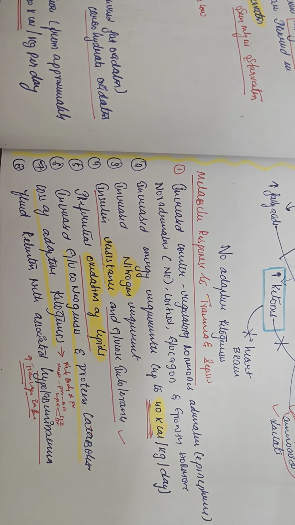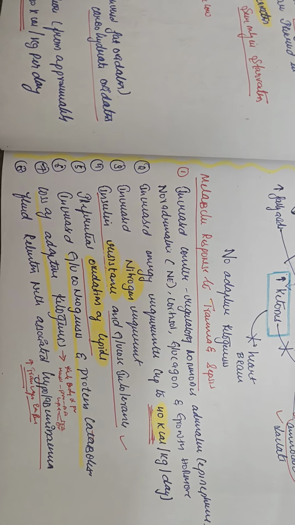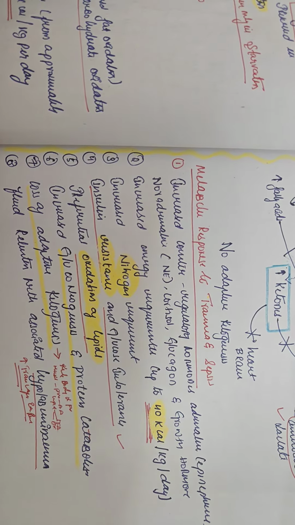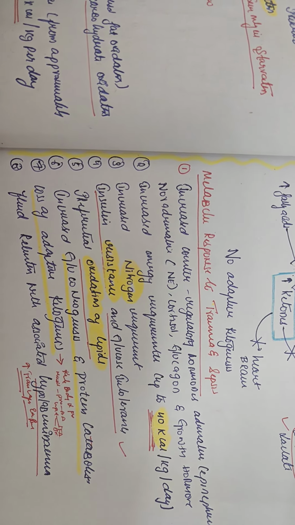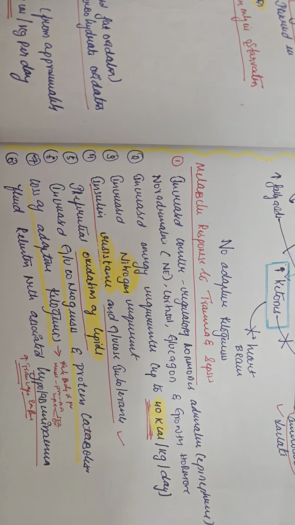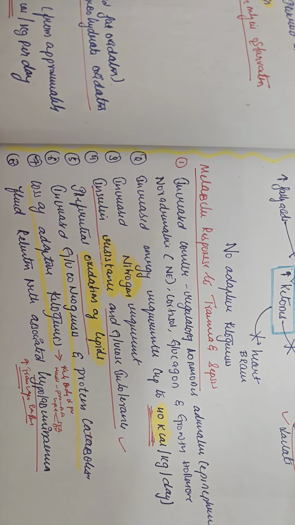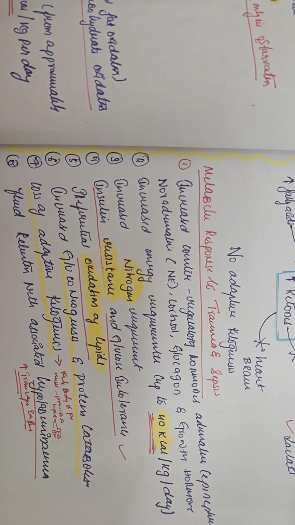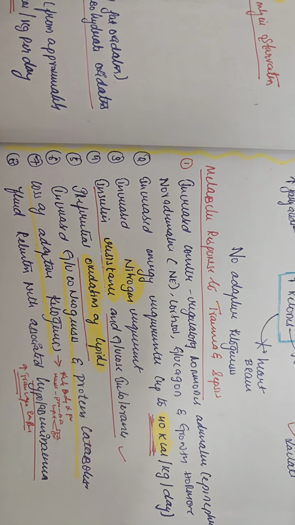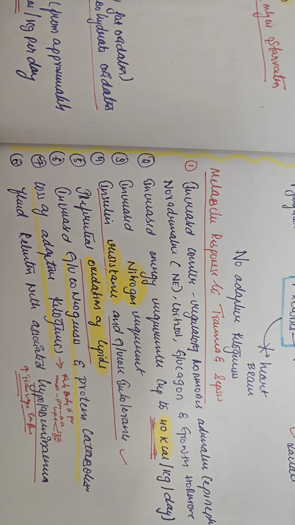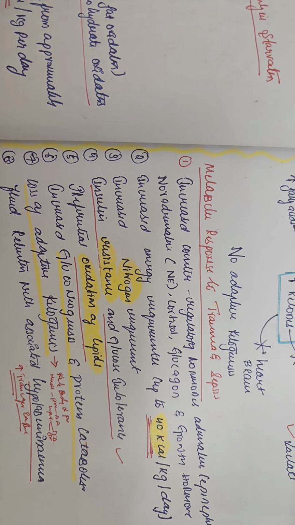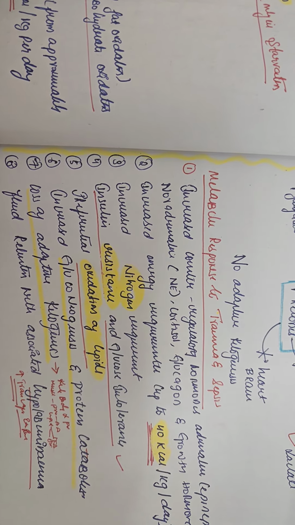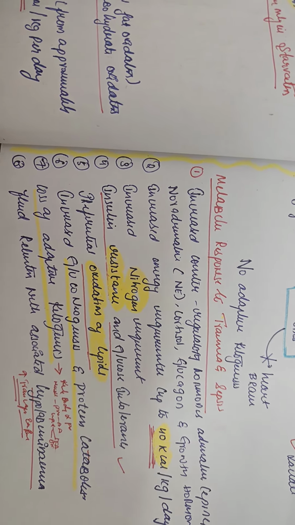Then increased insulin resistance and glucose intolerance, because much glucose is produced in the body from various sources through gluconeogenesis. So insulin resistance and glucose intolerance happen. So preferentially, oxidation of lipids happens here. There is increased gluconeogenesis and protein catabolism. So glucose starts being produced from various sources, through gluconeogenesis and protein catabolism. There is a breakdown of proteins. Loss of adaptive ketogenesis. Why is there a loss? Because the ketone bodies are not utilized now, because the body needs much energy. The energy is obtained from the muscles, from the proteins and amino acids, which form glucose through gluconeogenesis.